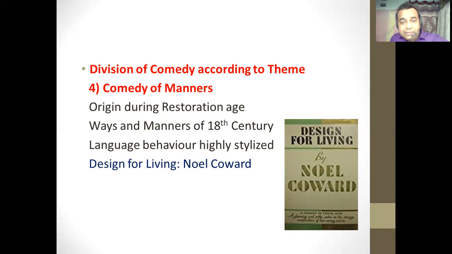It ridicules and criticizes the language and behavior of the highly stylized 18th century society. And the best example of this particular drama is Designed for Living, written by Noel Coward.